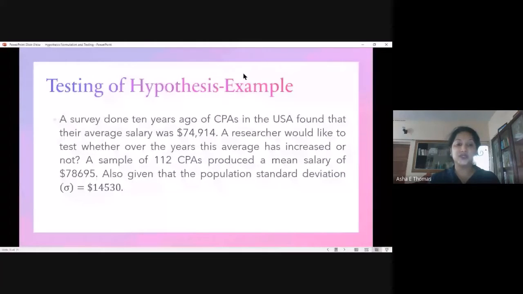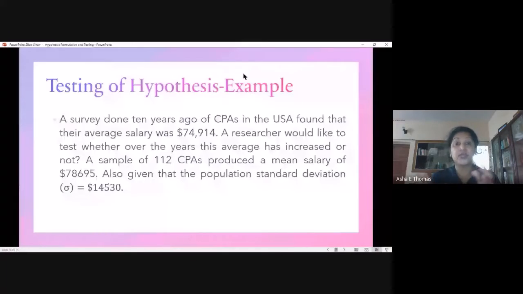Now we know that the general answer to that would be yes. We expect the answer to be yes in the normal condition. And as such, he has taken a sample of 112 CPAs and produced a mean salary of $78,695. This is the actual sample mean which that person got. He took a sample of 112 and calculated the mean, which is pretty high compared to the average recorded in the previous survey.